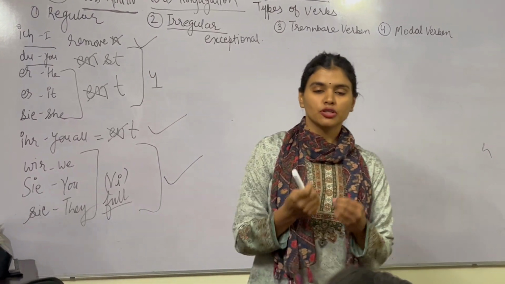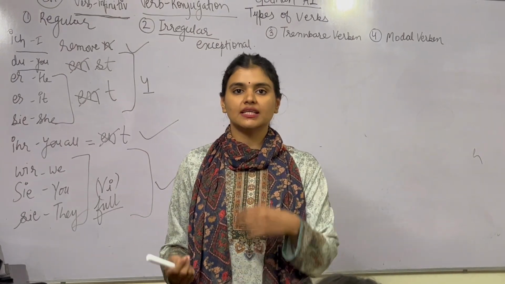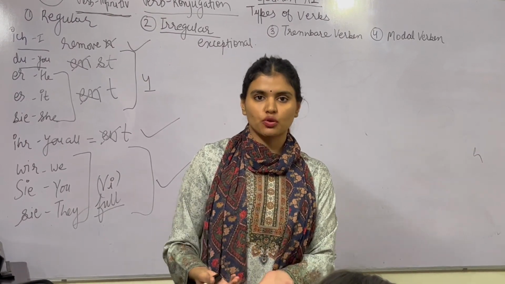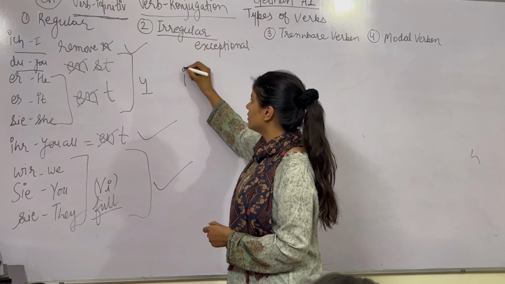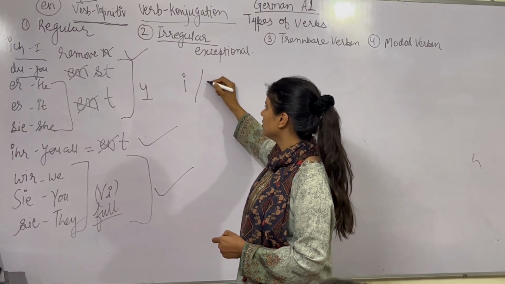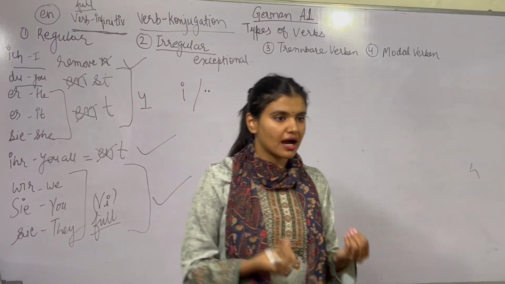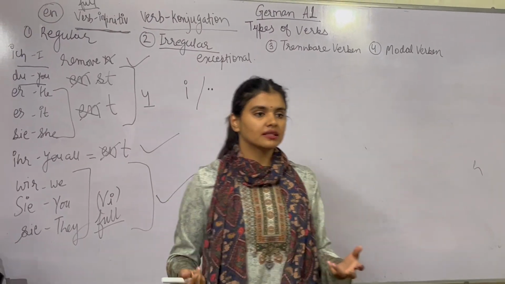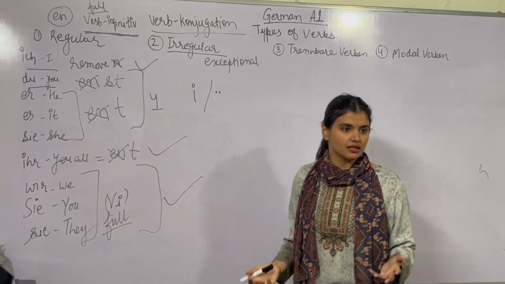As a beginner, you cannot identify whether the verb is regular or irregular. So I suggest you better rely upon a valid source, and the source is Verben Lite, where you can check. The verb could be conjugating the spelling with an extra i and umlaut. So if you are seeing any extra i in the spelling or extra umlaut in the spelling, then the verb turns irregular.